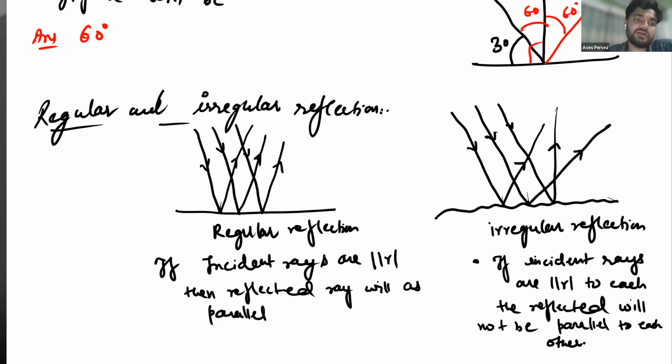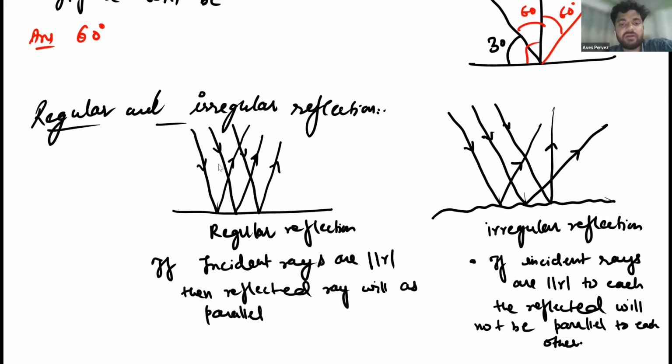How can you say that the law of reflection is followed here? Is the law of reflection followed in both regular and irregular reflections or not? Yes, it is followed, because both are reflections and these are all laws regarding reflection. Have you noted it down, beta? Yes, sir. Okay, let's move further.